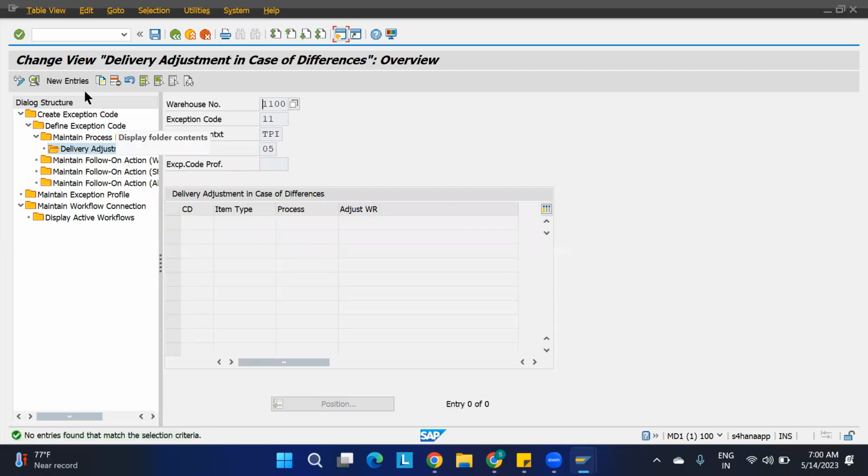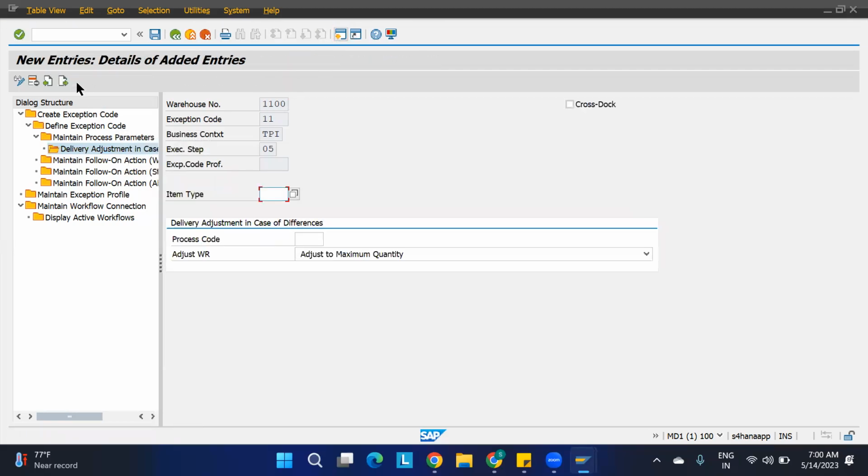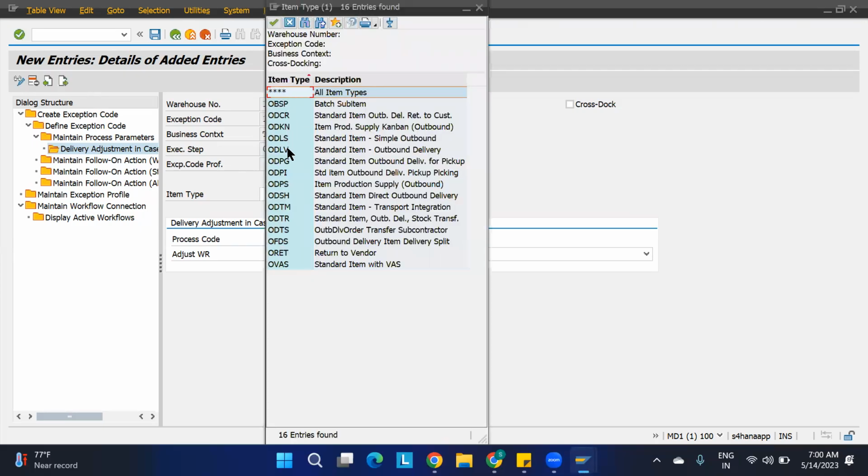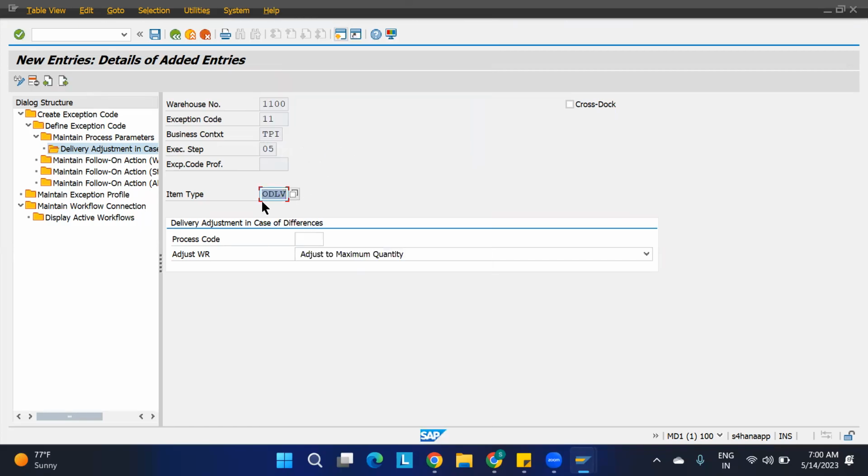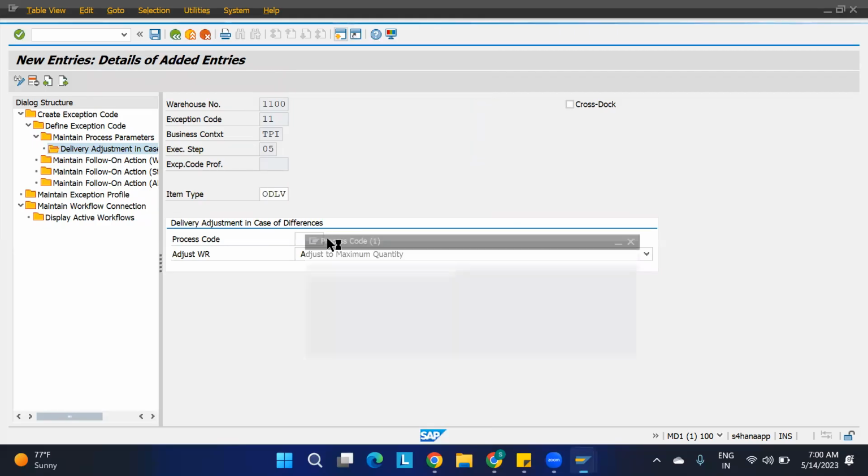Here I'll say new entries. This is all the same only. Double on everything is there. Item type: just select the item type here. So many item types are available. What we want to do is take the standard item, outbound delivery. For the outbound delivery we are considering this item type. Process code I want to use: there are different process codes, you have already learned it.